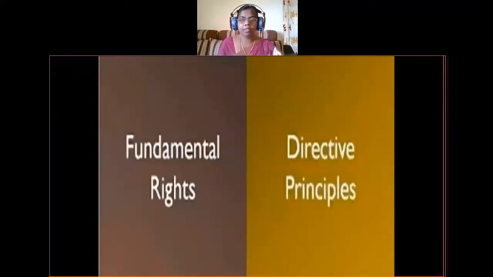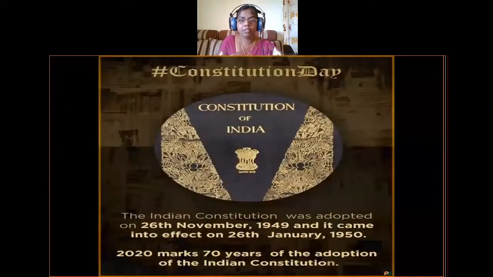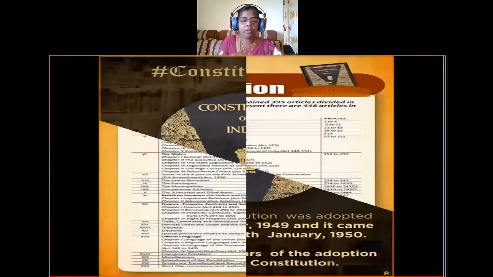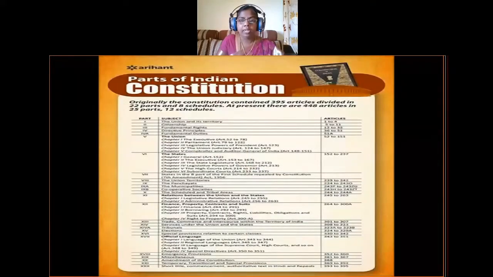So our topic is differences between fundamental rights and directive principles. So this is our constitution. Our constitution came into force on 26th January 1950, and in this constitution there were 395 articles divided in 22 parts and 8 schedules. At present there are 448 articles in 25 parts and in 12 schedules.